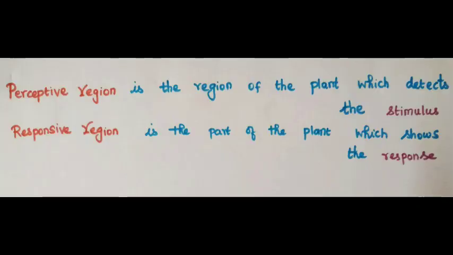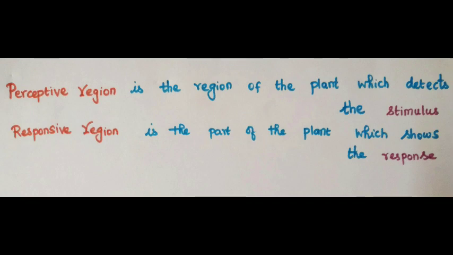There are two regions in the plants: the perceptive region and the responsive region. What is the perceptive region? It is the region of the plant which detects the stimulus. The region of the plant which shows the response is called the responsive region.